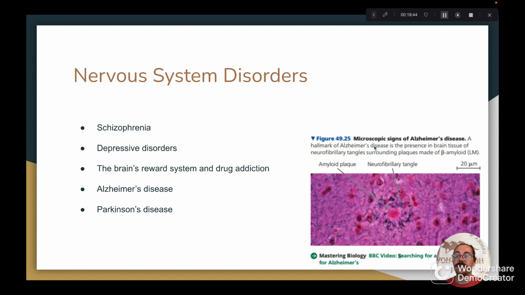This figure here is the microscopic signs of Alzheimer's disease, and here you can see the amyloid plaque and the neurofibrillary tangle.